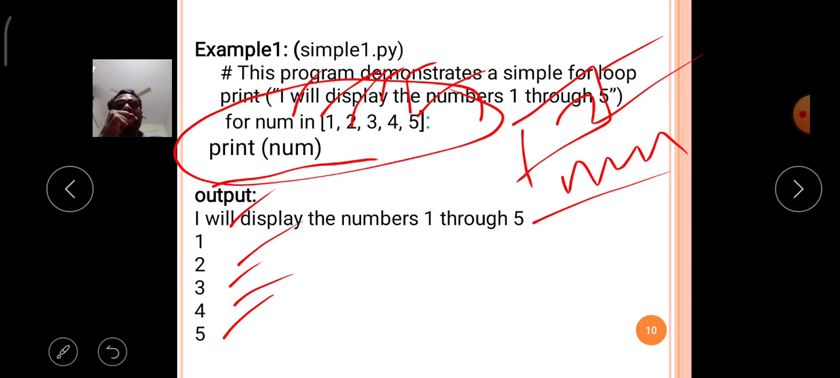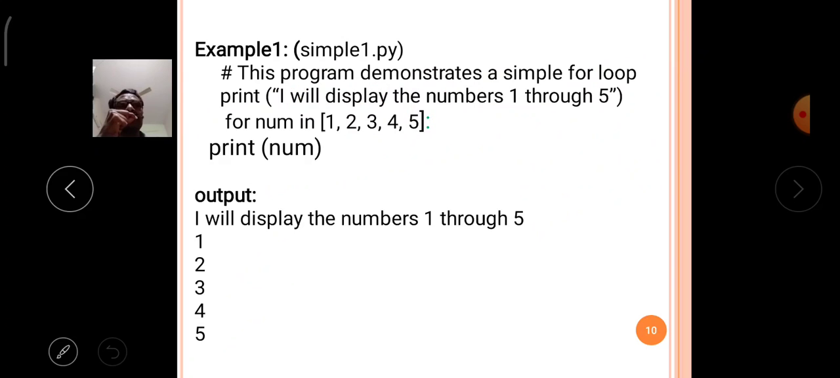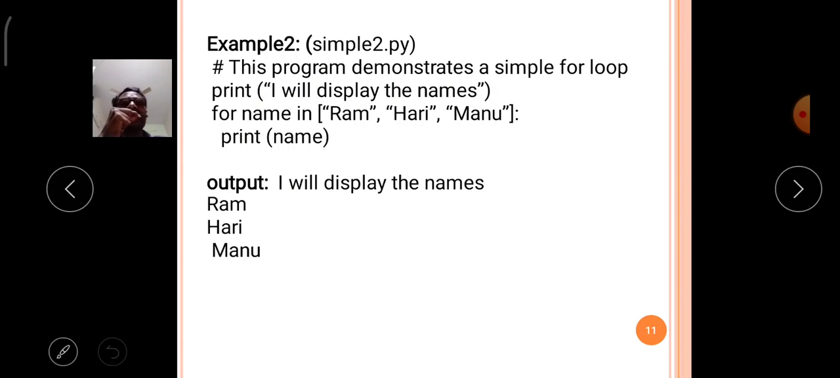Up to the end of the sequence, values are assigned to the for loop variable num, so it is executed 5 times. After 5 times the execution of the for loop stops. Like that, the for loop is executed in the Python language. Then comes the second example.